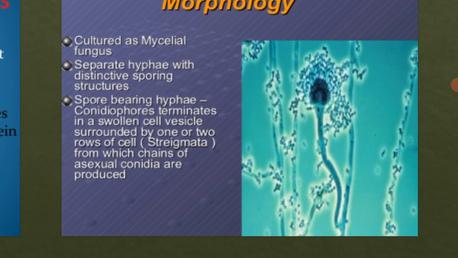So this fungus multiplies asexually, and in this asexual reproduction the sterigmata plays a very important role.